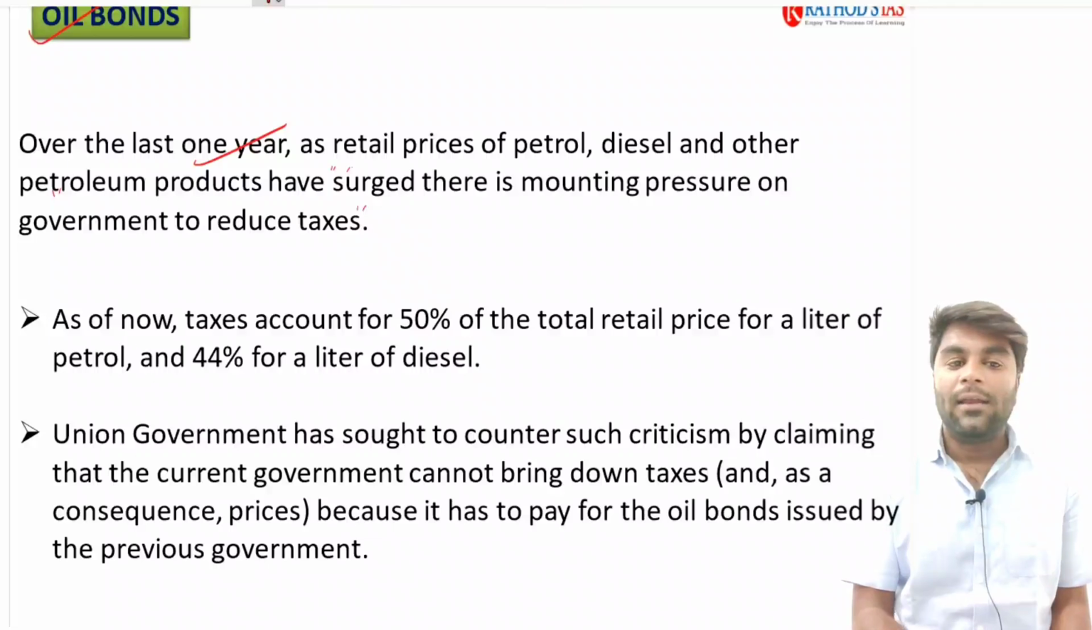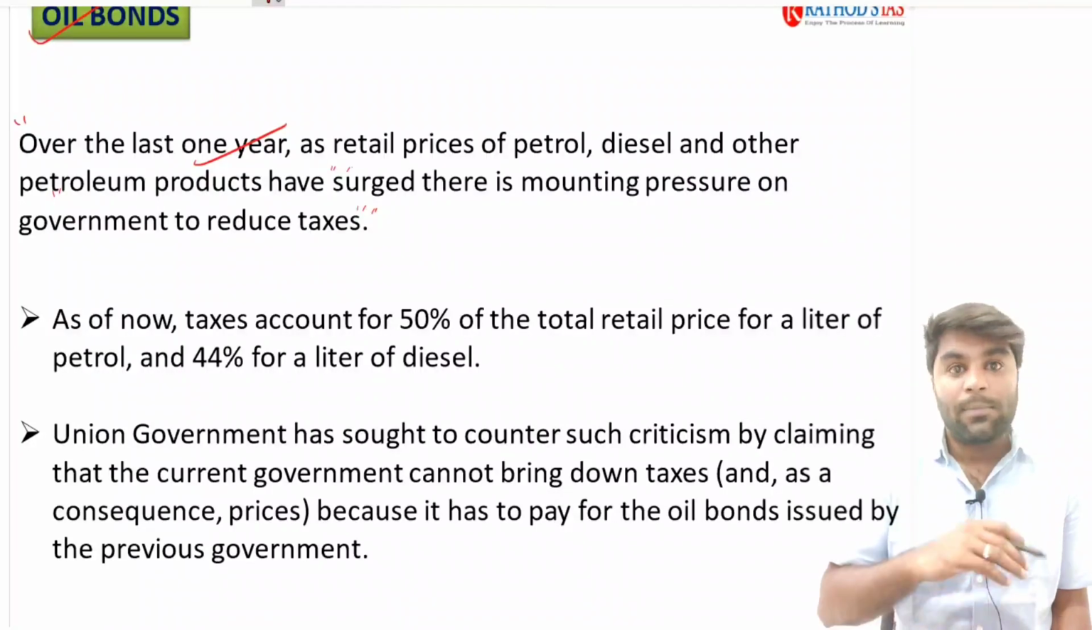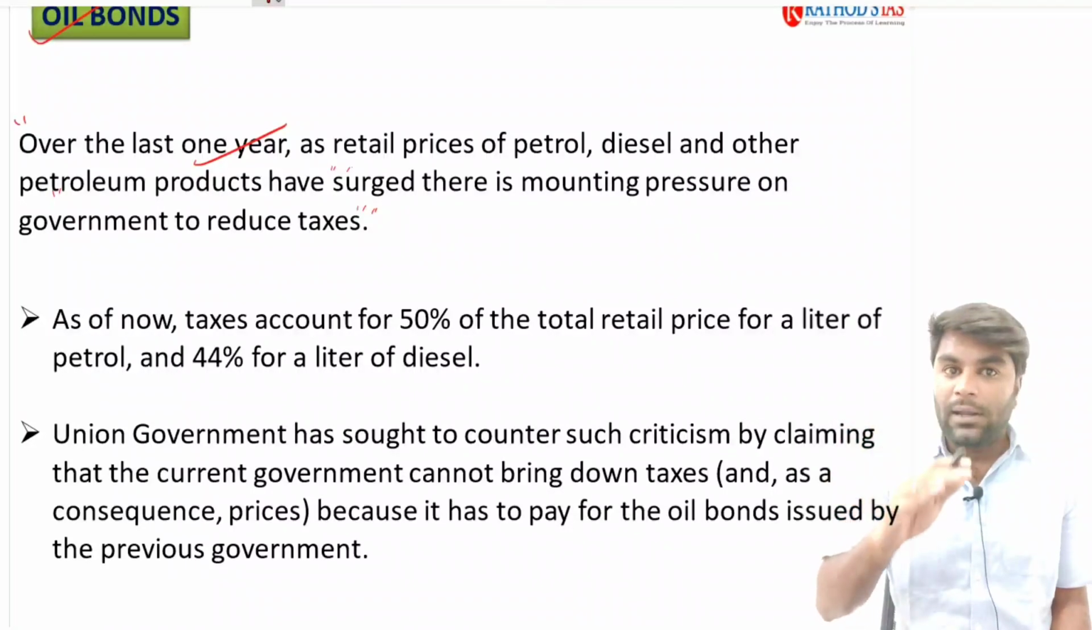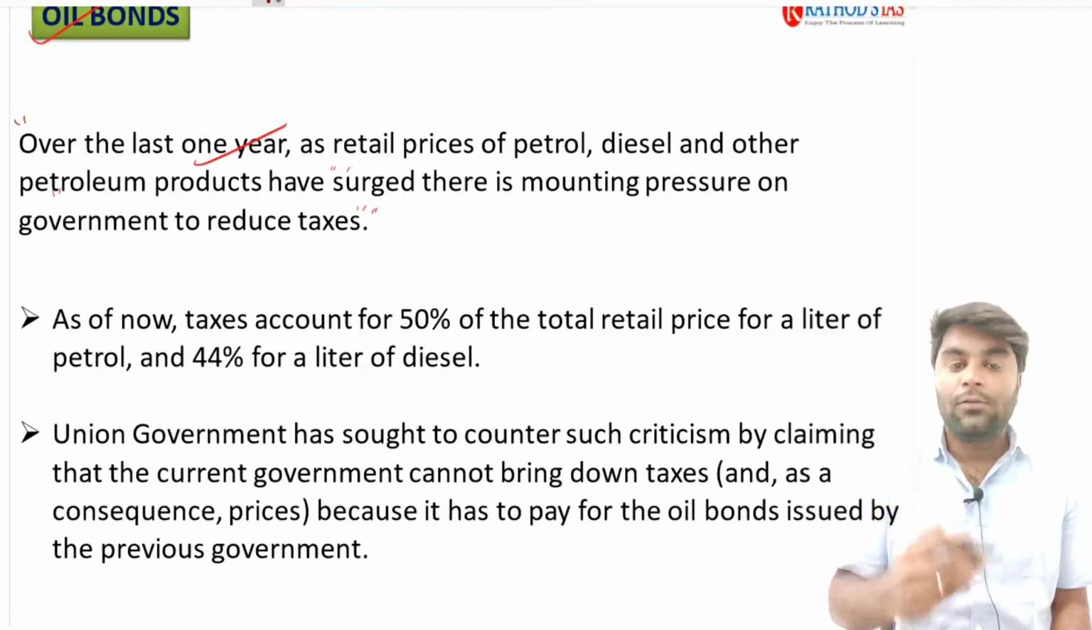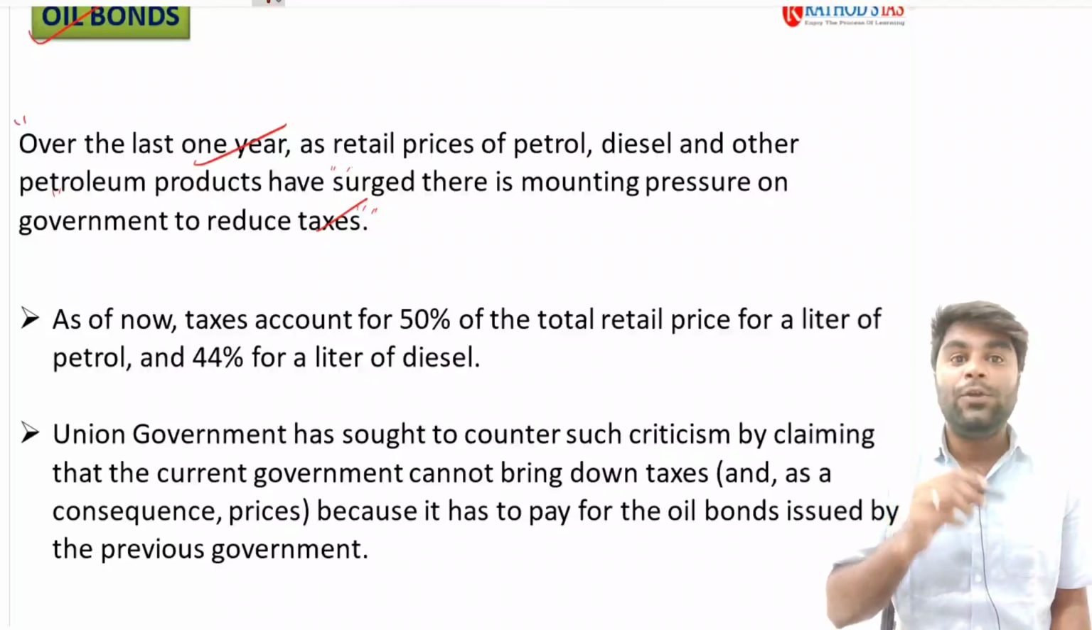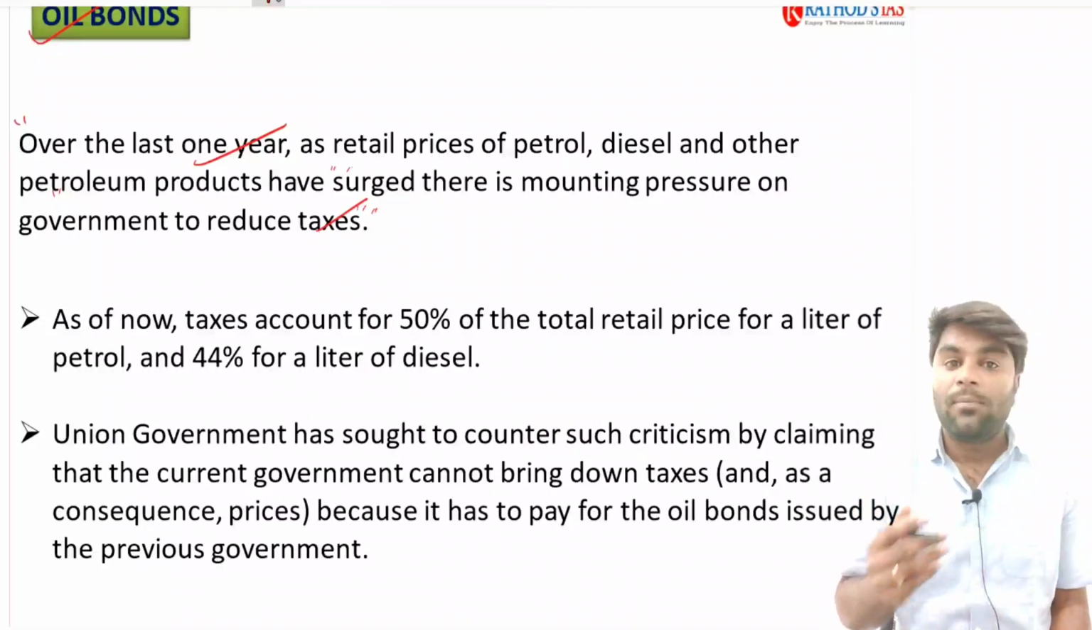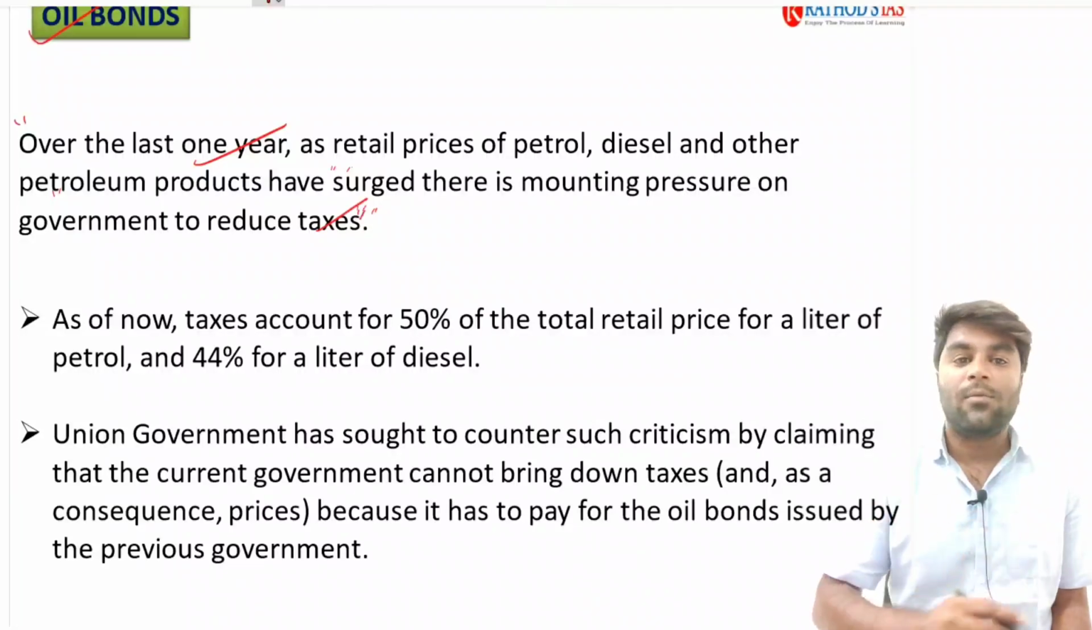On the other hand, the central government in counter is saying that it's okay that these prices are increasing at a rapid scale and the prices are placed at a higher level, but it is not because we are failing to reduce these prices, but because of the compensation we need to pay for oil bonds, this kind of reduction in the petroleum prices is not possible right now. This is what the central government is saying.